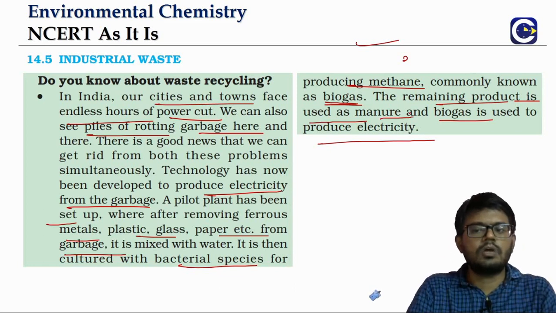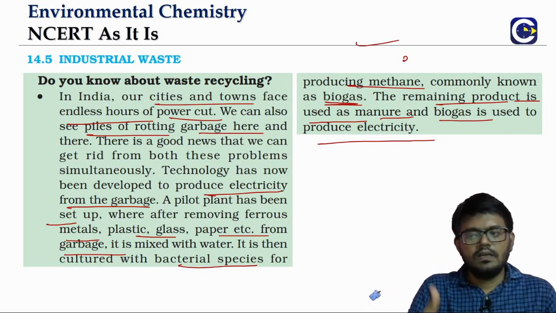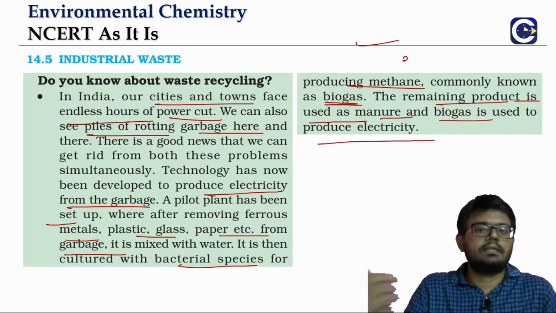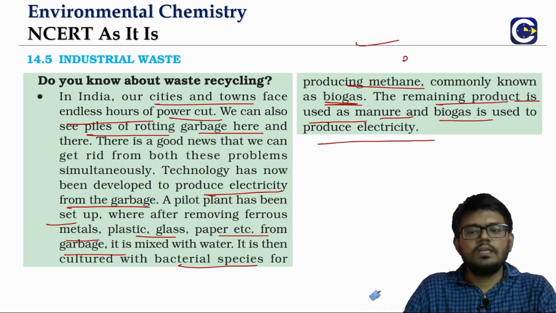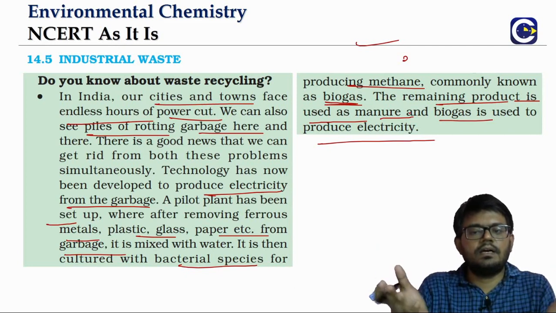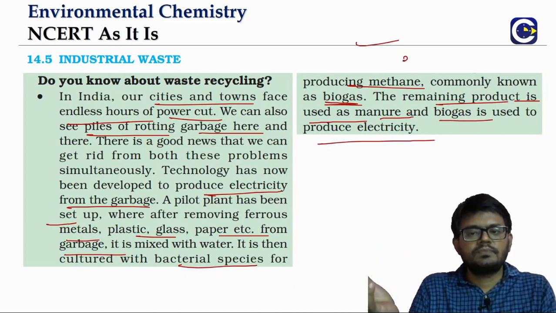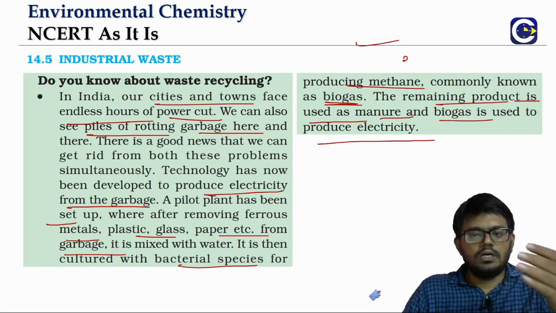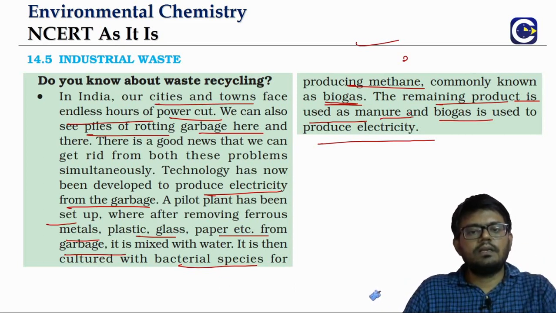This way we will be able to obtain manure for the fields and agriculture, and also a clean form of energy, which is electricity. So like that, the recycling, wherever there is a technology, will be able to considerably reduce environmental pollution.